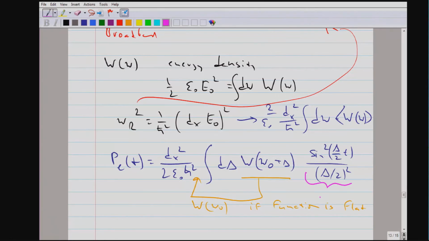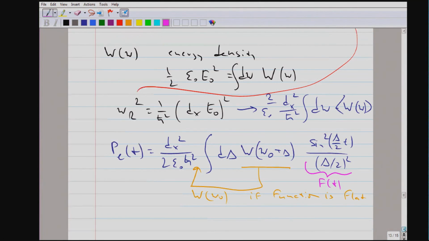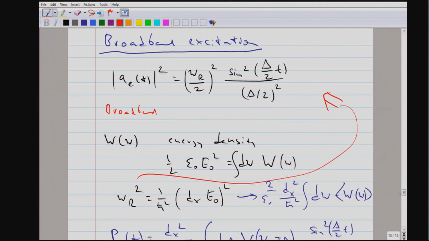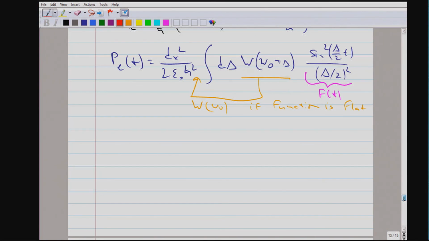And then we are left only with this function f of t. You can discuss this function f of t; it is a standard result, and you have seen many discussions in perturbation theory.